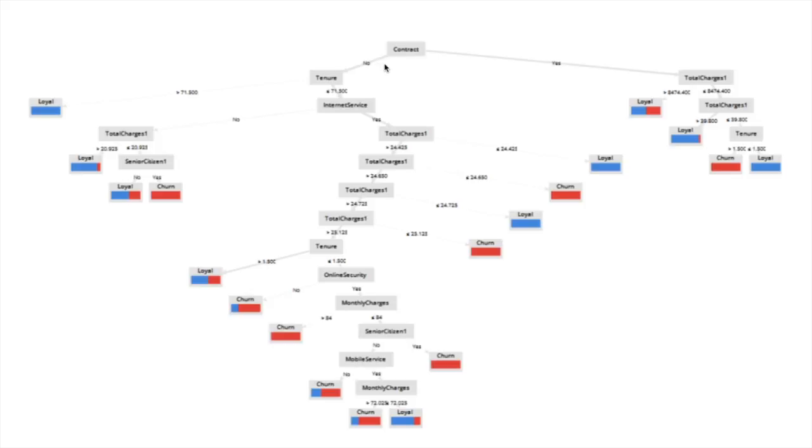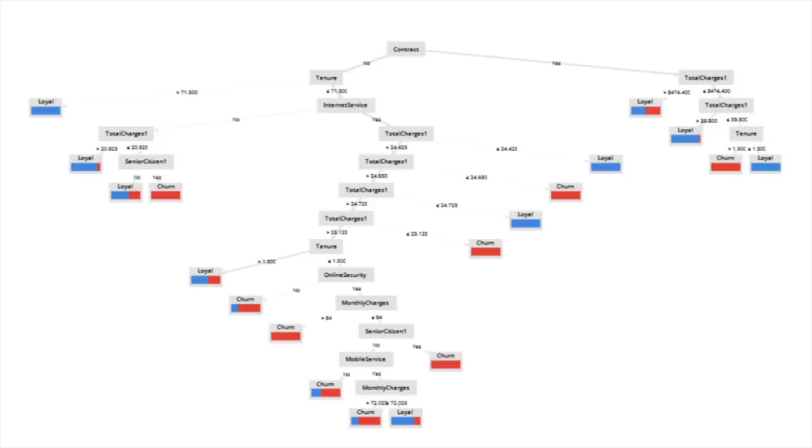Moving on to people with no contract, we'll be more focused on people who have an internet connection and are spending total charges of more than 1,500 with tenure. They are likely to be loyal, as the ratio of loyal to churn is 1,169 to 858. Those with tenure and equal or less than 1,500 who have no online security are likely to churn, as the ratio of loyal to churn is 64 to 211. And those with online security and monthly charges of more than $84 are likely to churn, as the ratio of loyal to churn is 0 to 4.